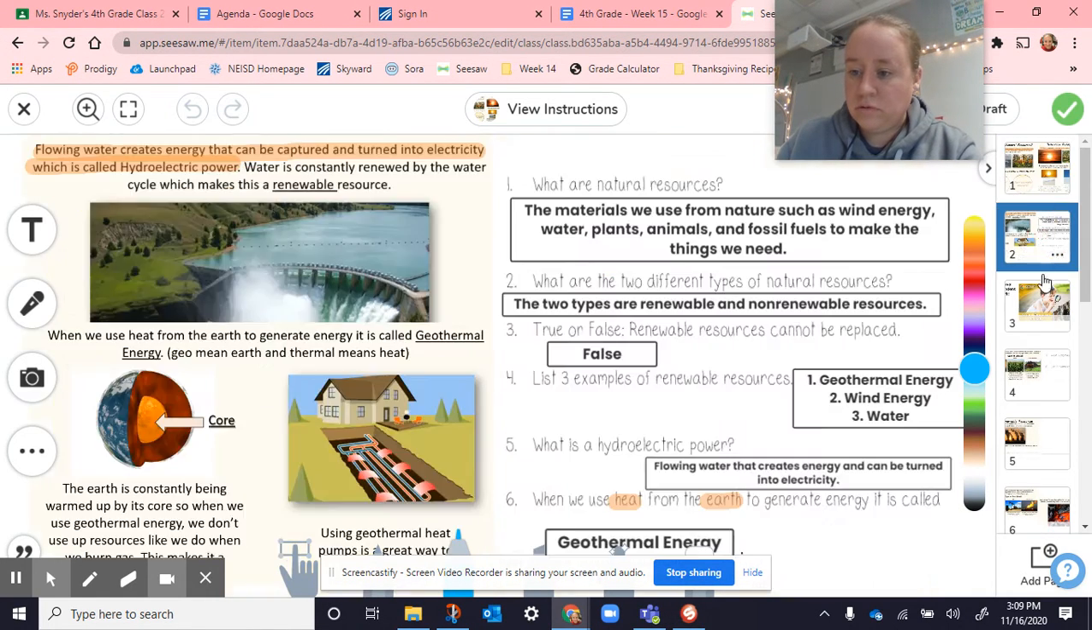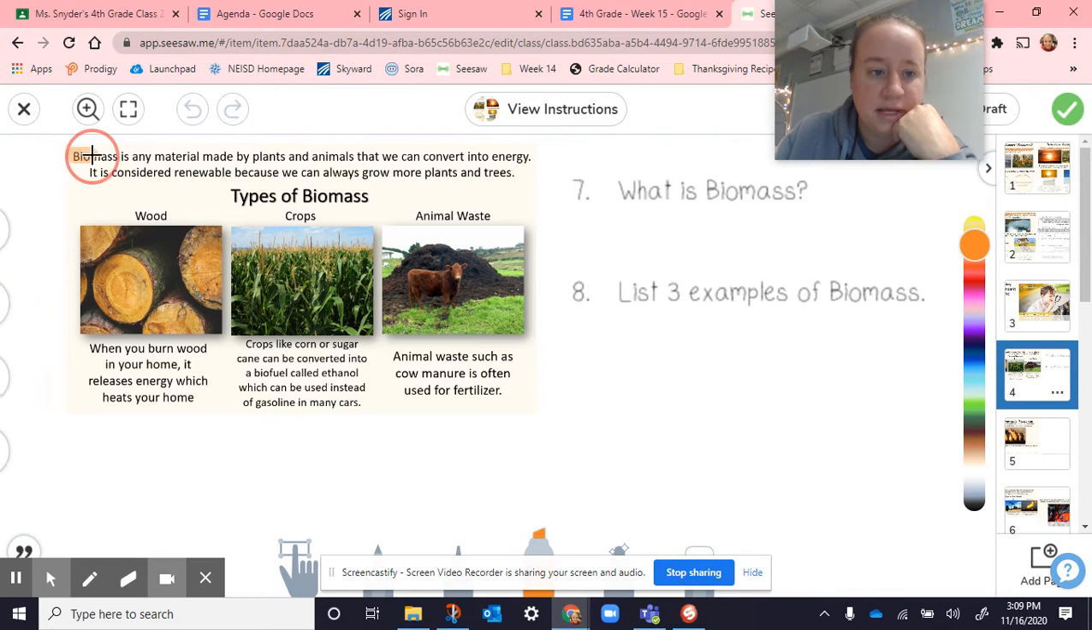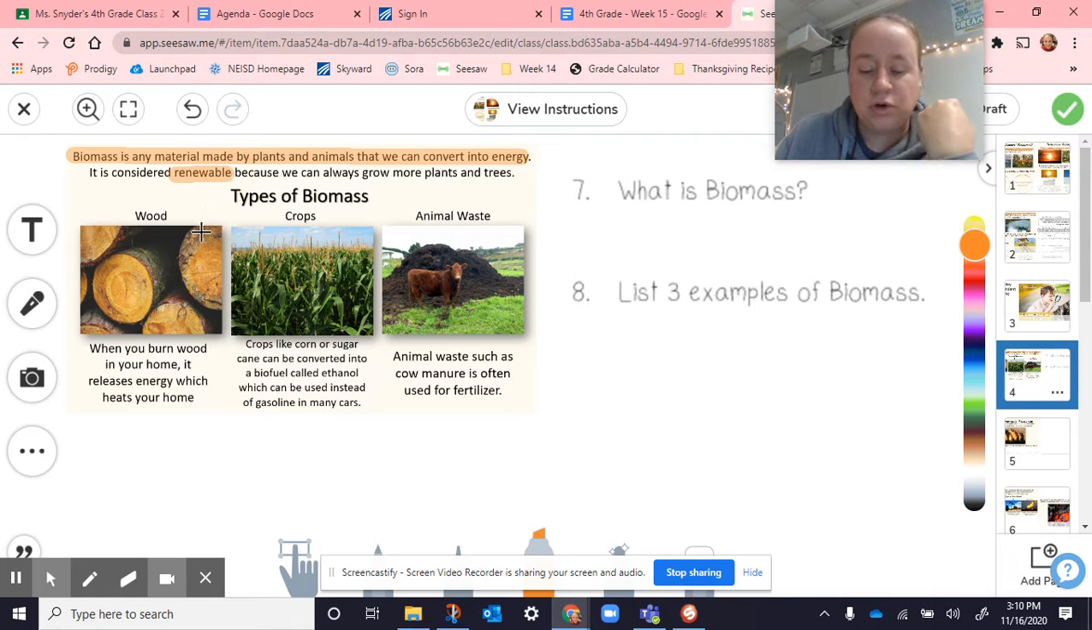All right, so this is what we went over today. Tomorrow, or this will be Tuesday, you start off on page 4. So it's going over the different types of biomass. Biomass is any material made by plants and animals that we can convert into energy. So go ahead and highlight that part right there. It is considered renewable because we can always grow more plants and trees. So the different types are wood, crops, and animal waste.